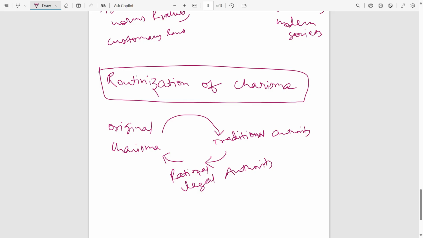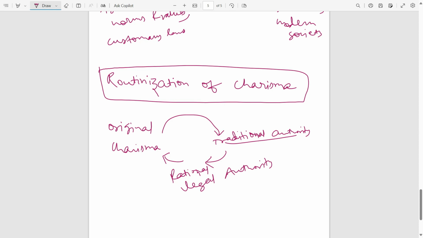If the charismatic figure is followed by a son or daughter or a close relative, traditional authority results. On the other hand, if there are rules and regulations and leaders are selected on that basis, then it comes to rational legal authority. If after the leader's demise his sons or daughters rule, then it is traditional authority. But if after written rules and regulations, representatives are selected, then it is rational legal authority.